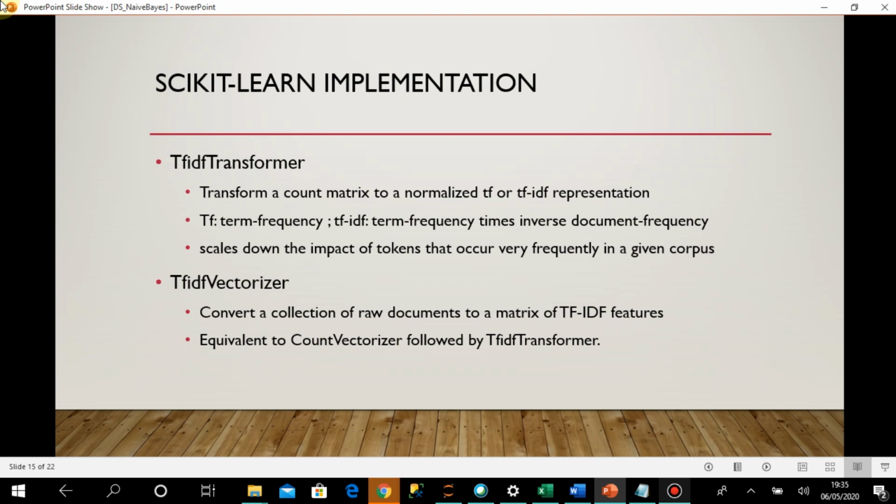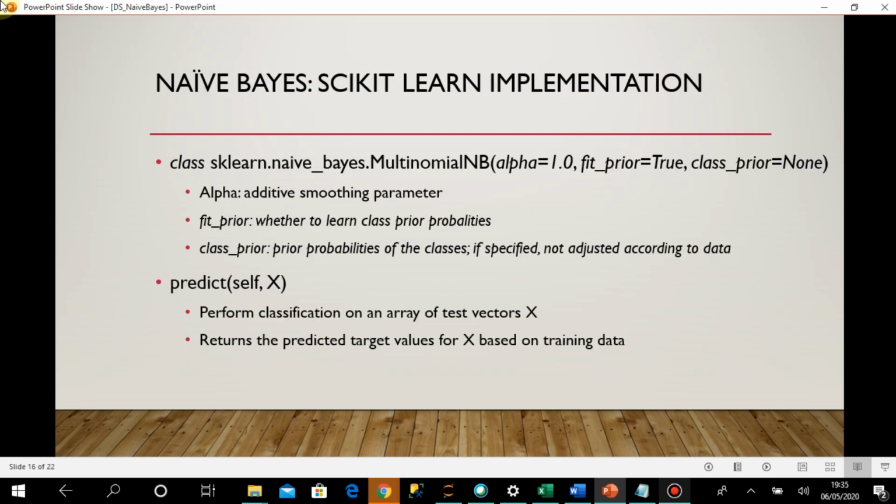It will do all three parts of the operation: tokenization, counting, and normalization as well. So instead of calling these two, count vectorizer and TF-IDF transformer, I can call only TF-IDF vectorizer.